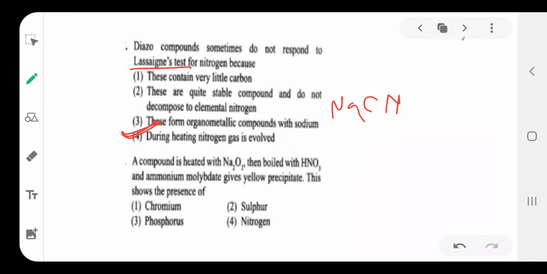Then the last question: the compound is heated with Na2O2, boiled with HNO3, and ammonium molybdate gives a yellow precipitate. Ammonium molybdate indicates the estimation of phosphorus in the Carius method. Option is 3. So this is about today's concept. That's all.